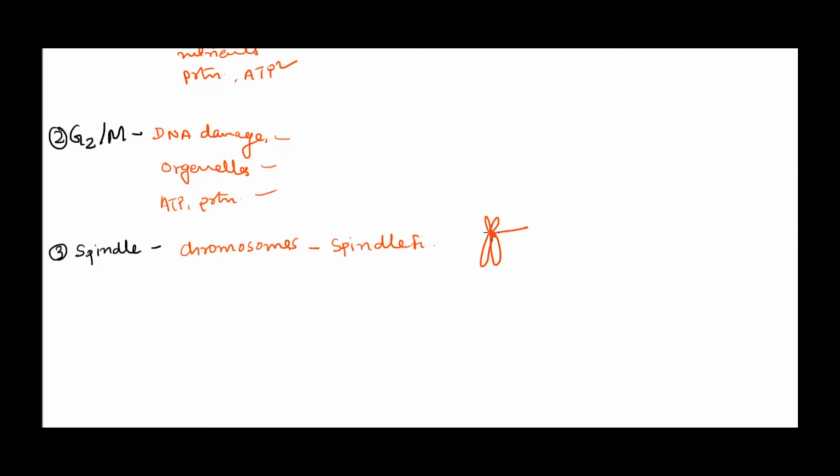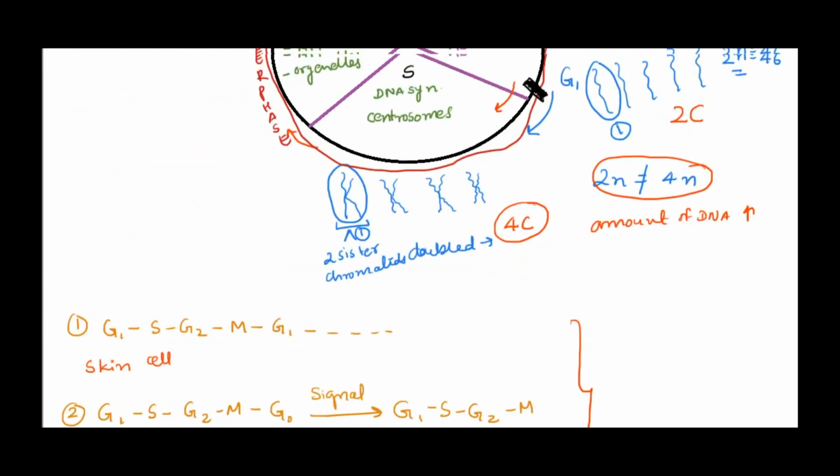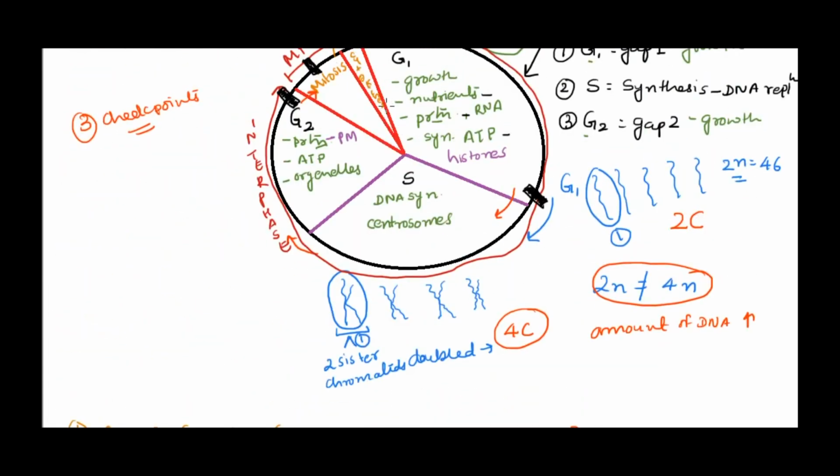So it has to be attached at both sides for separation. Also, all the chromosomes should be at the equatorial plane, right, in metaphase, we know that, so that they get pulled to both sides. So it will make sure that all the chromosomes are attached and lined up on the equatorial plane. That's the work of the third checkpoint. Once it is done, the cell will be allowed to move into the next phase.